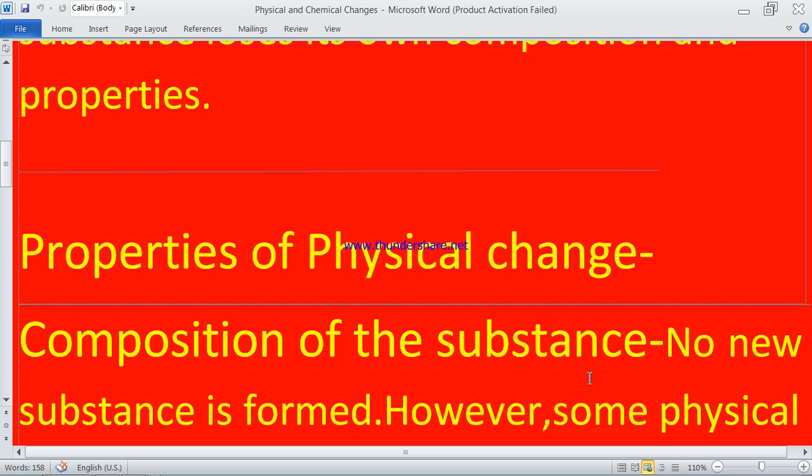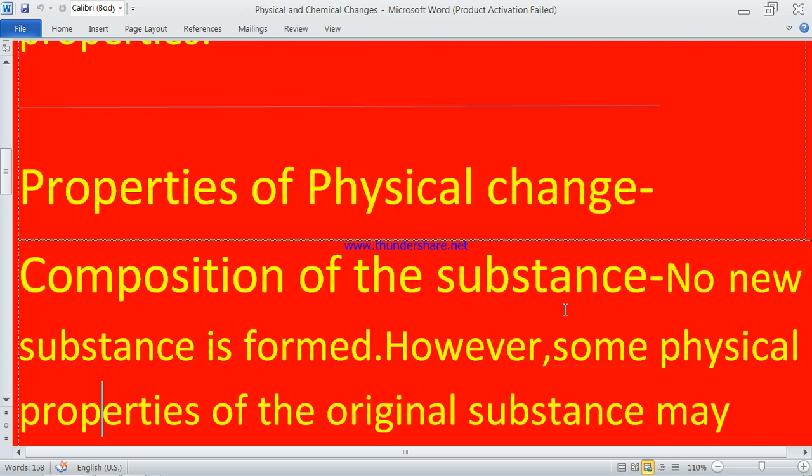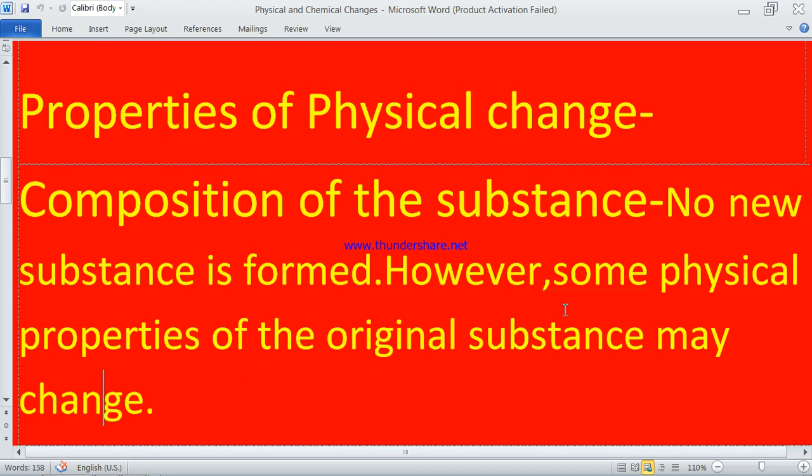In properties, there are many properties. The main basis of properties, the main types of properties, is the composition of the substance. So here, the composition of the substance in physical change: first we'll read, no new substance is formed, however physical properties of the original substance may change.